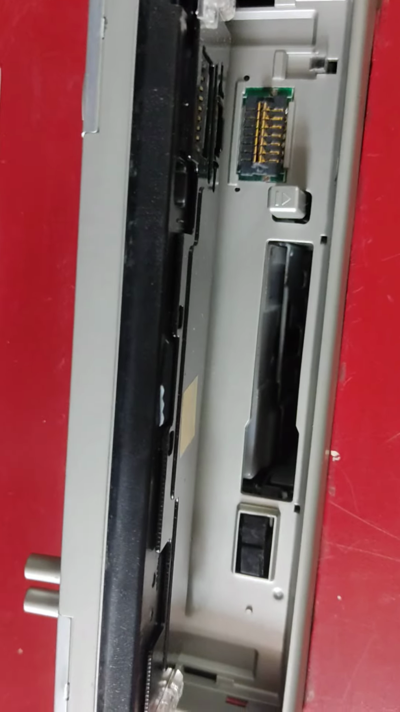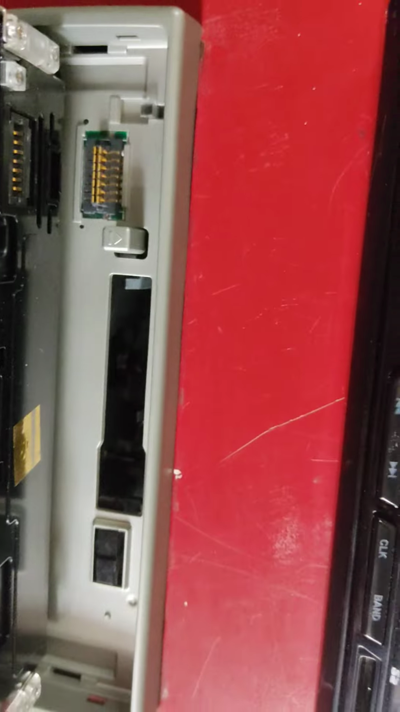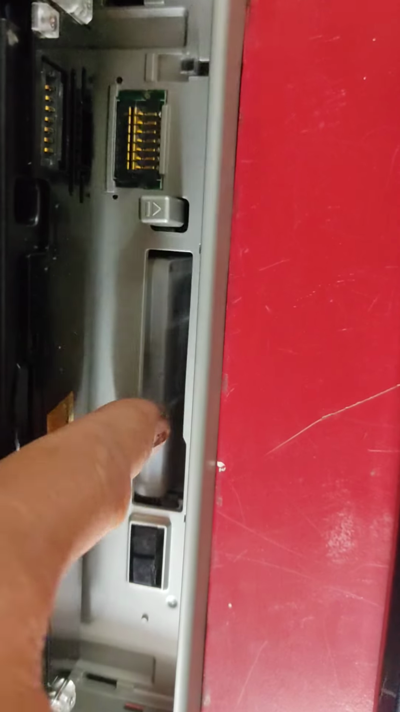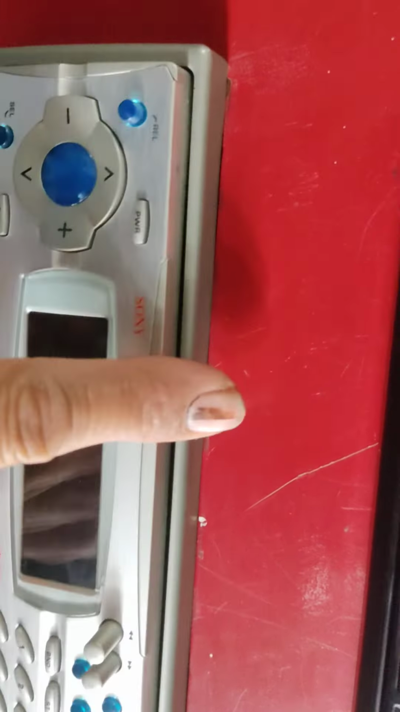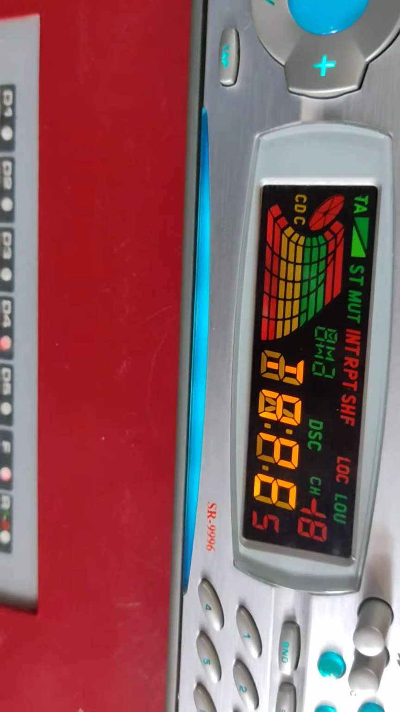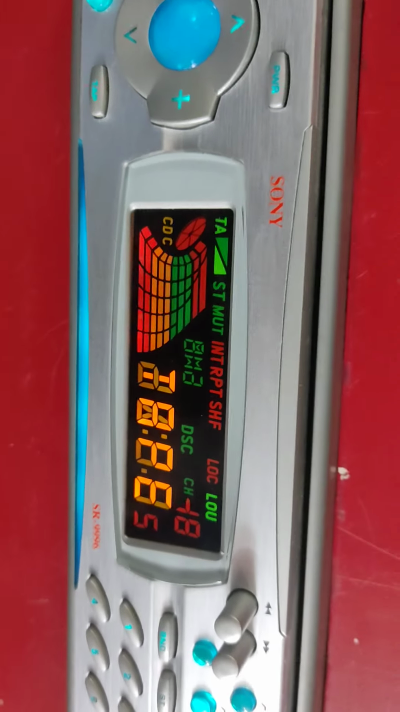This also opens automatically, and press the eject button. Your cassette comes out, and insert the cassette. Close the mouth. Your sound is ready.